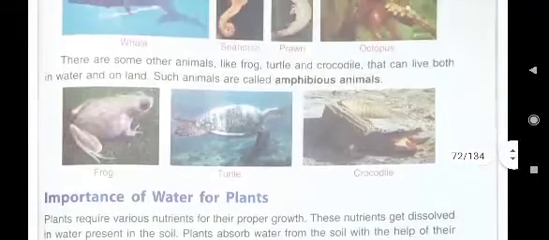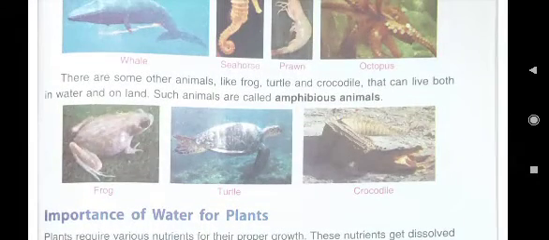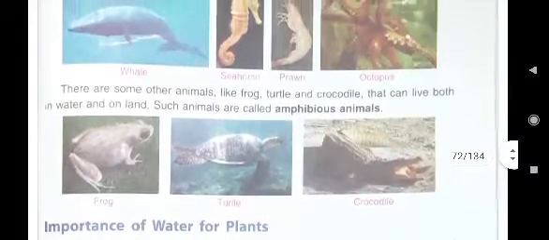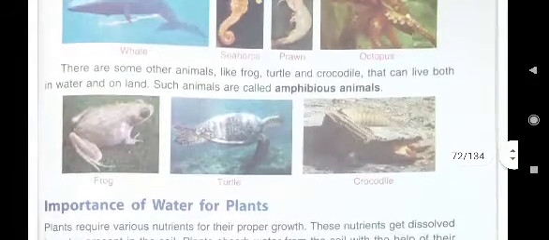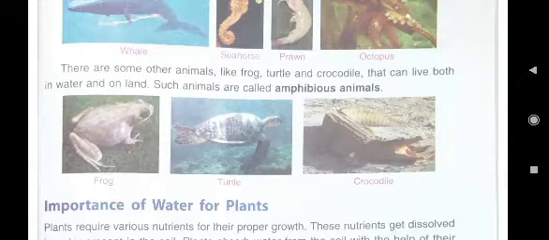Here, there are some other animals like frog, turtle and crocodile that can live both in water and on land. Such animals are called amphibious animals. Means how will you write the answer?